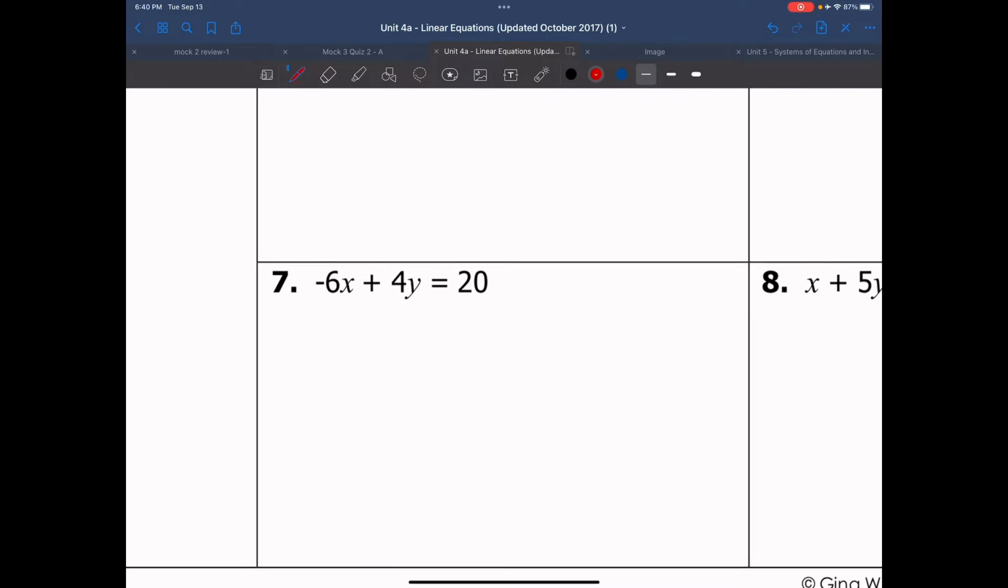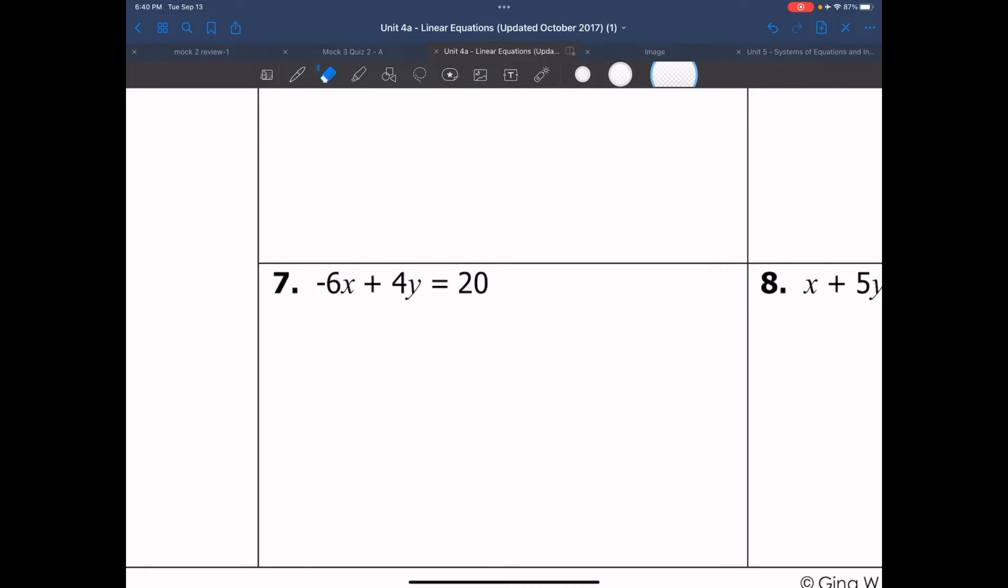The next example, as far as converting, I want to do is 7 here. The reason I'm doing this one is because all the other examples we were subtracting first, but I want you to see that we don't always have to subtract first. Matter of fact, this is negative 6x, so we're going to add 6x to both sides. So what happens is the 6x is canceled. It leaves me 4y equals 6x plus 20.